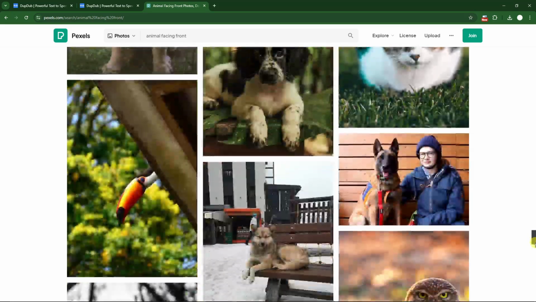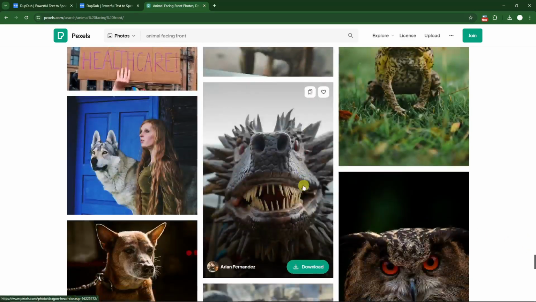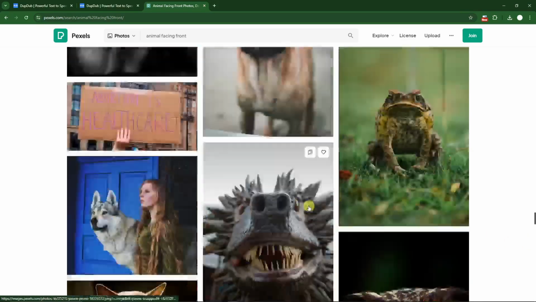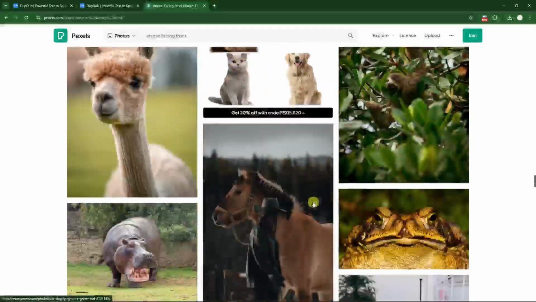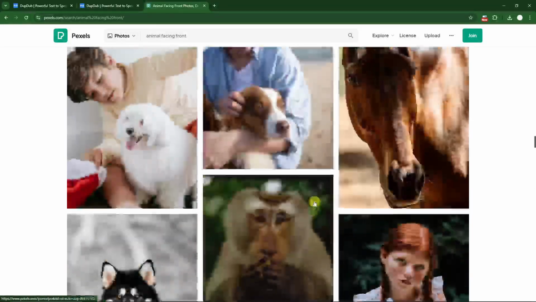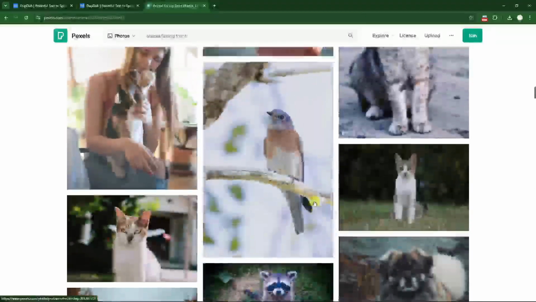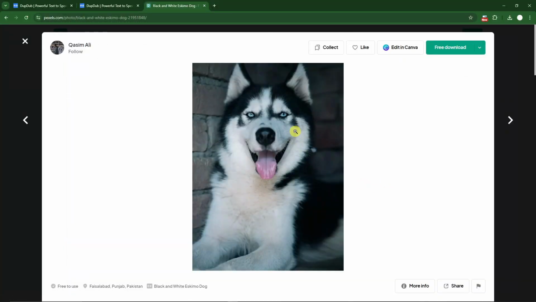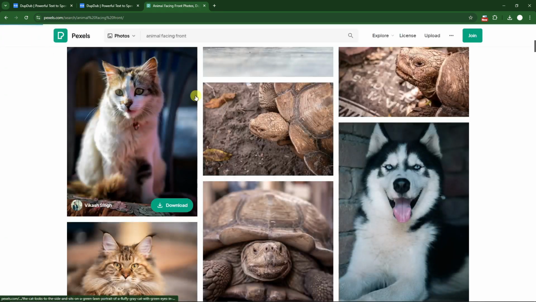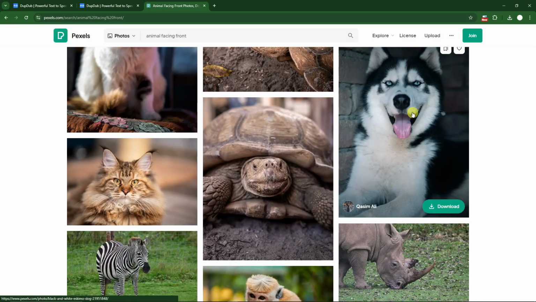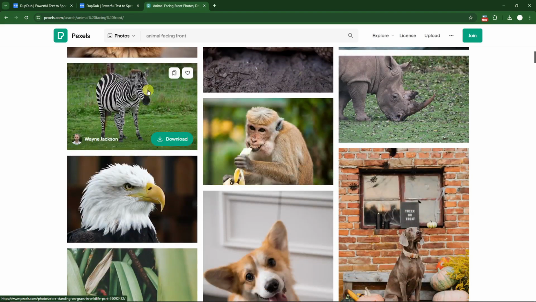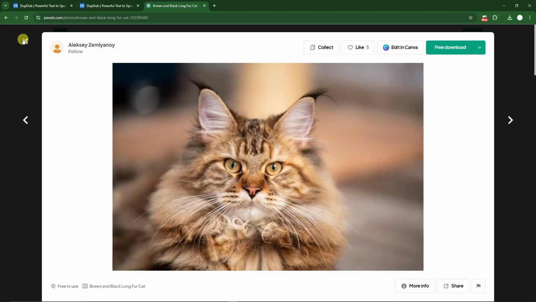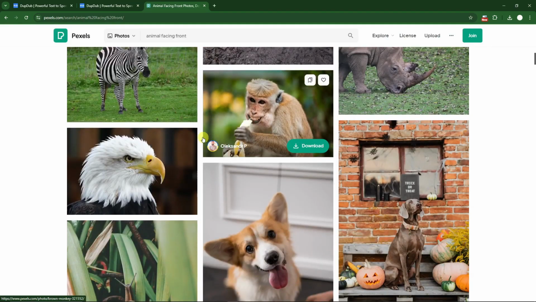By the way guys, speaking of photos that you're gonna use for this video, I suggest getting the one that's facing front and the one that has so much movement in the face. For example, I got this one right here. This is photo of a dog that you can see the chin, and there's gonna be a movement on the face, much like a good photo. So that's gonna be a tip for you, rather than getting a very serious cat right there. But I love cats though. Anyway, let's go back on the software.